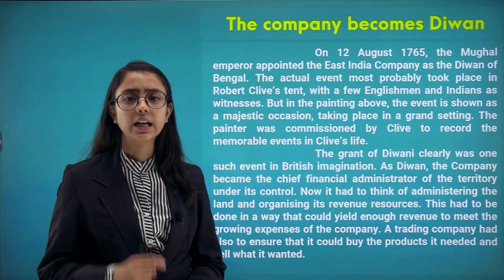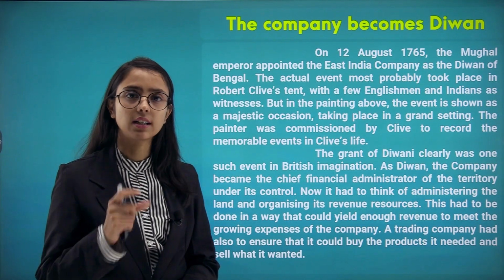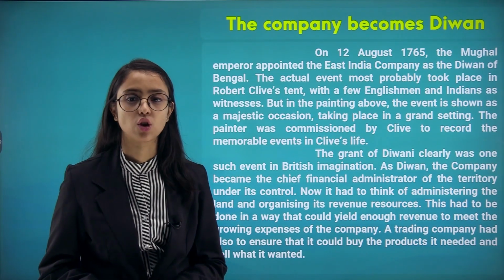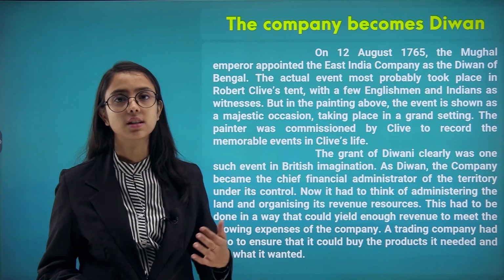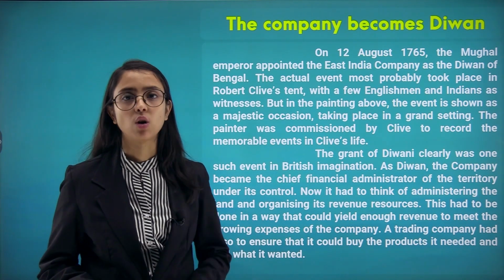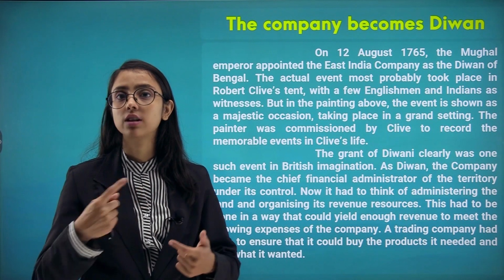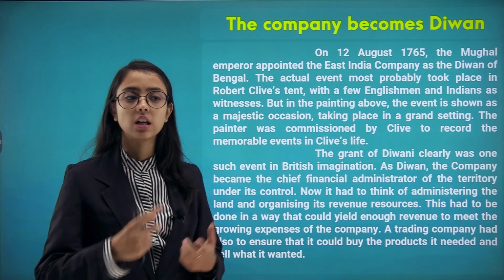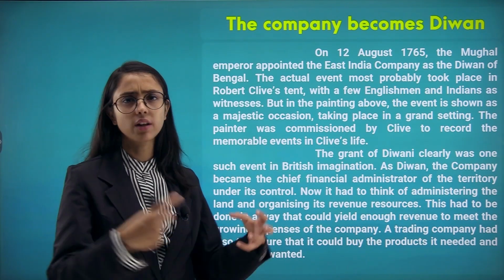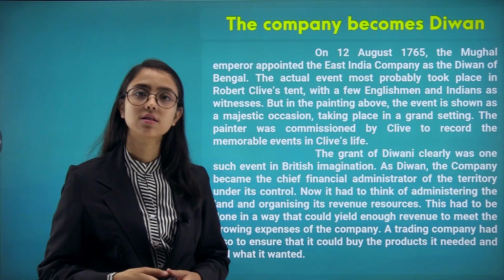A trading company had to ensure that the East India Trading Company could buy the products it needed and sell what it wanted. So there were proper channels of trade and exchange of goods and commodities. They could buy the raw materials or whatever they needed and sell their products as well.